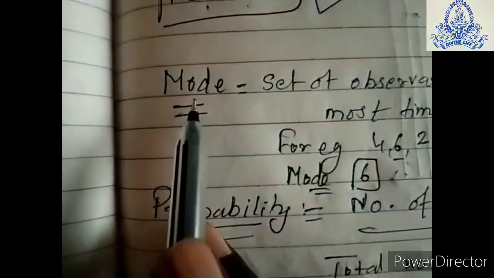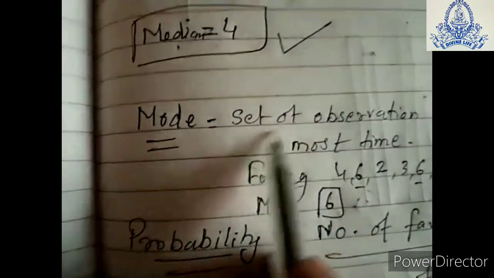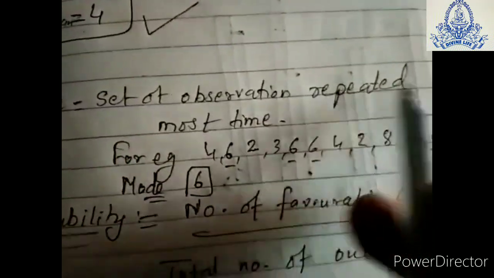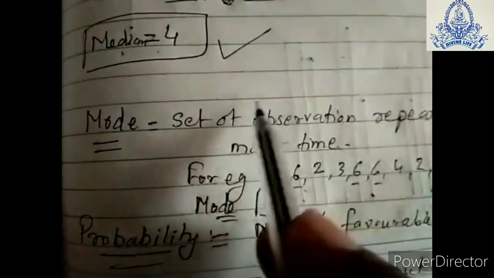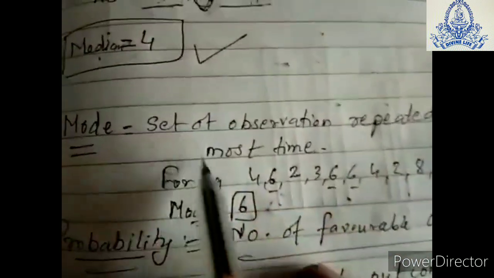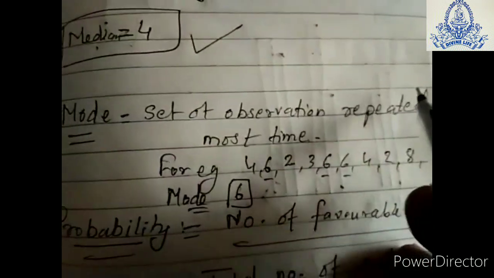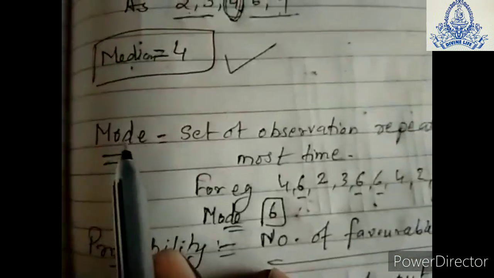After median, the next term which you have to learn is mode. Mode means the observation repeated the most times. Suppose we are given data and the same number is repeating more times than other numbers, that number will be known as the mode.